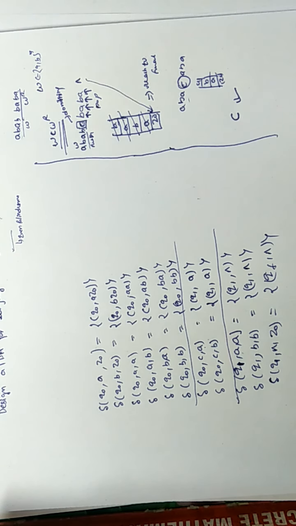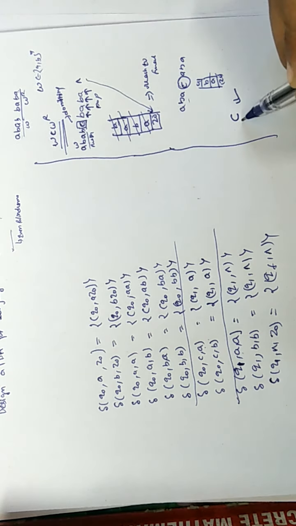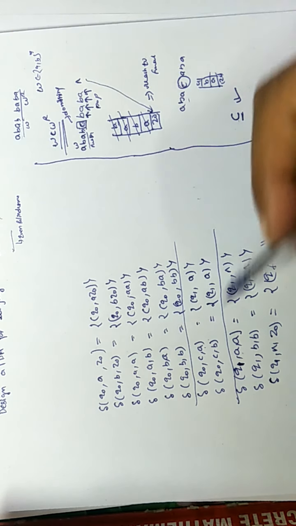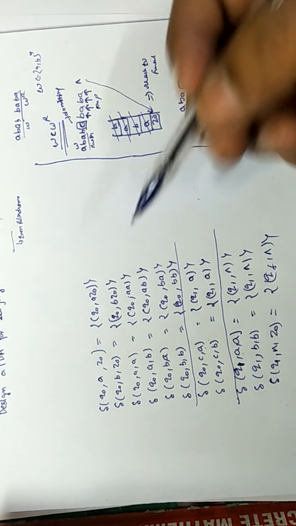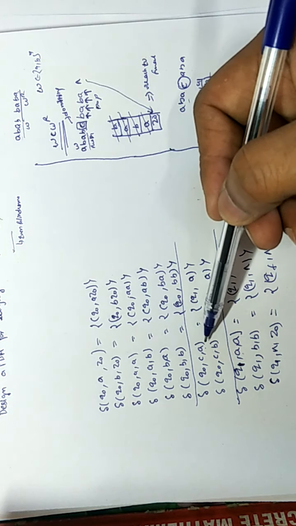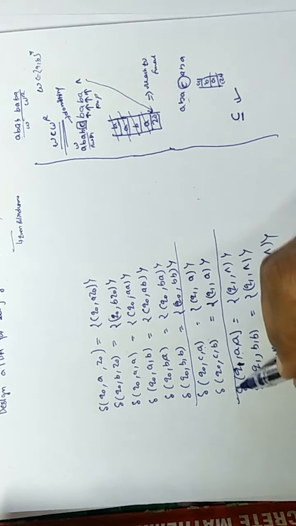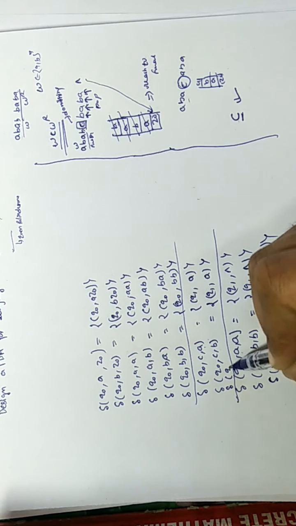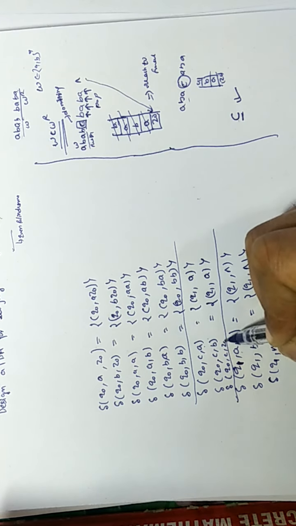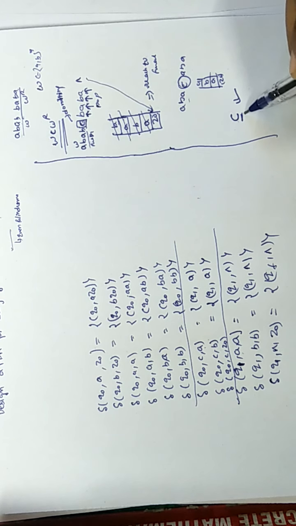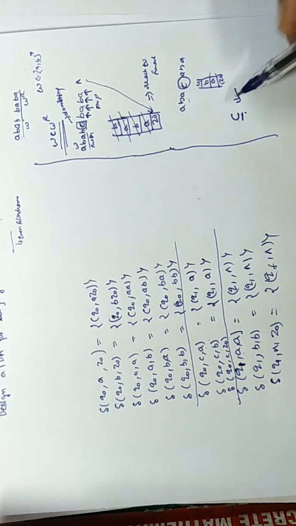C should be accepted. So you can get C at Q0 when Z0 is at the top of the stack. You are getting C here when A is on top. You are getting C here when B is on top. So you can get C also when Z0 is at the top of the stack in this particular case. And what you need to do?